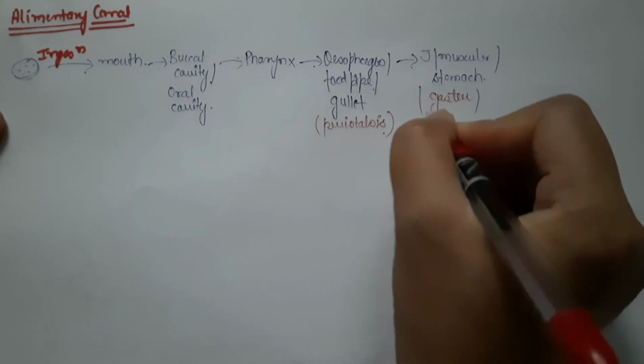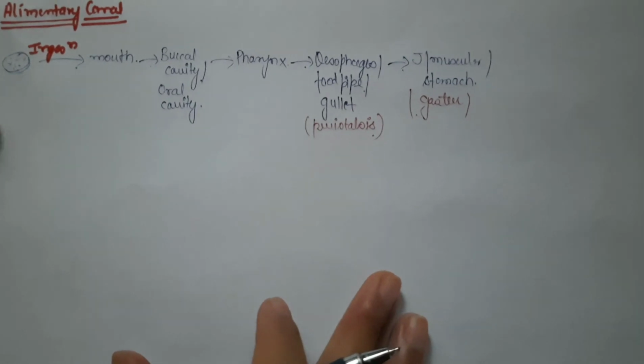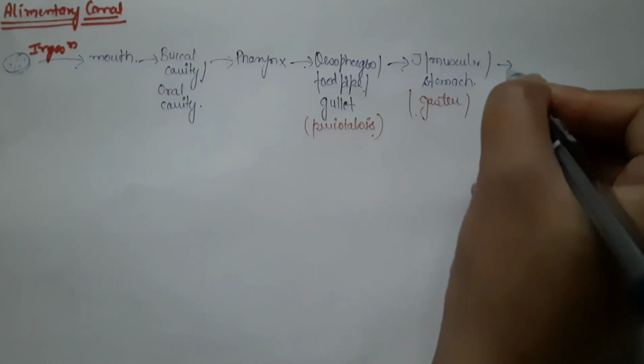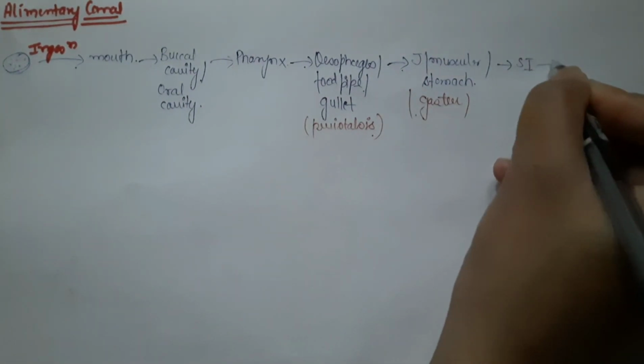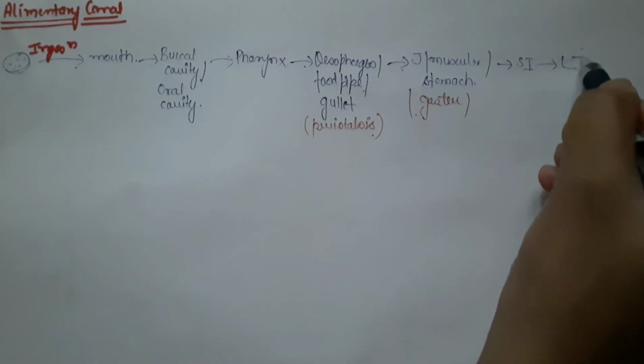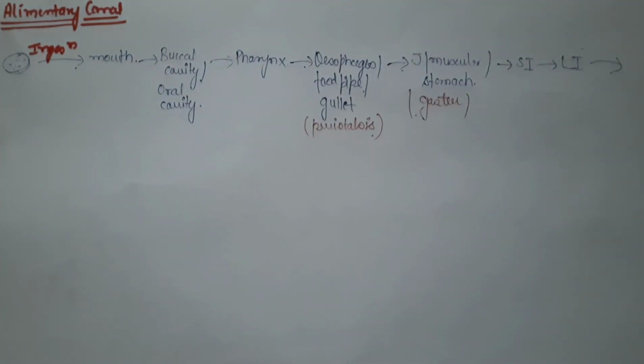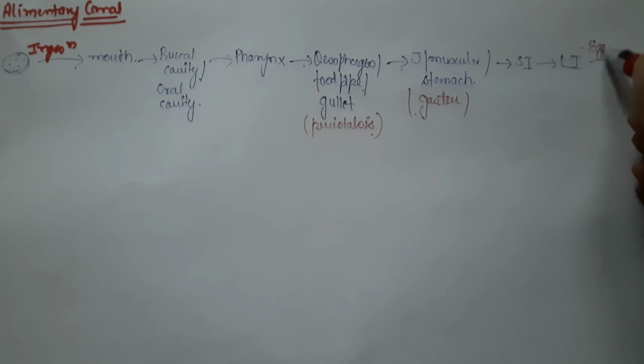Now, from the stomach, food goes into the small intestine, where maximum digestion occurs, and from the small intestine to the large intestine, and finally is defecated, or it comes out as a waste product. This process of defecation is also called egestion. The removal of waste product from the body is called egestion.